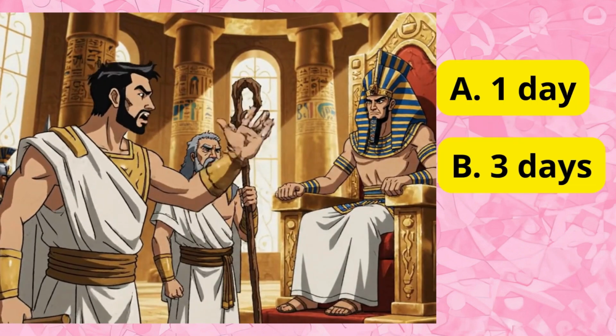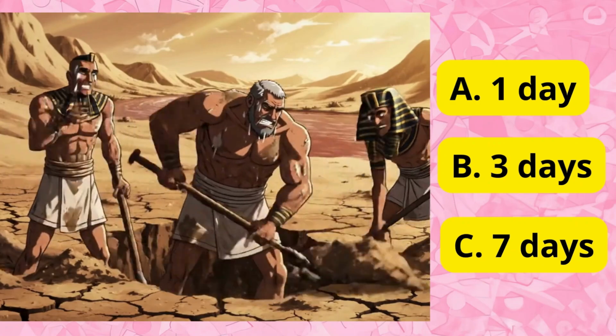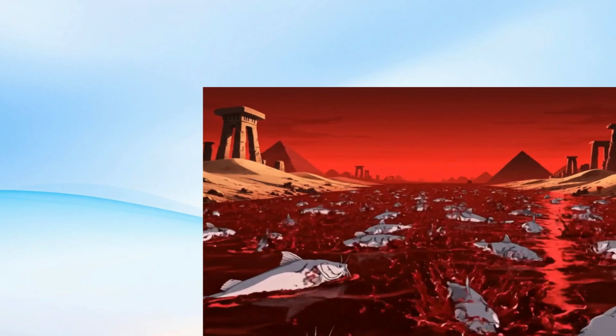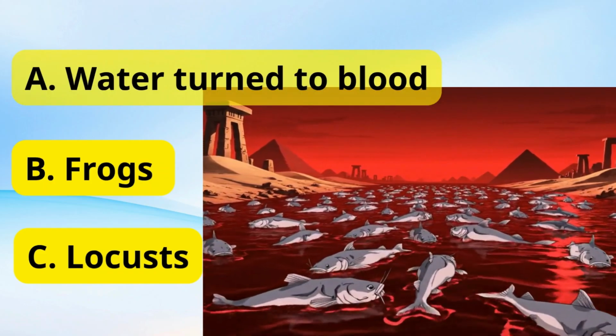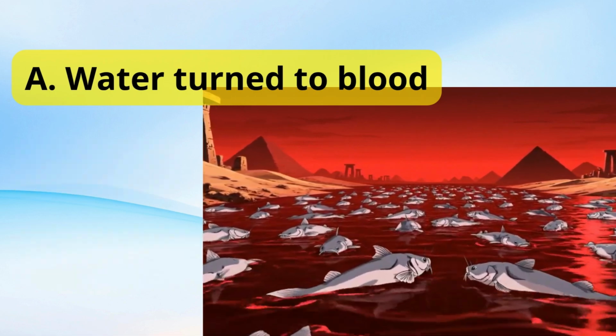Question 8. What was the initial message Moses gave to Pharaoh? And he requested that the people go into the wilderness for how many days? Moses asked for a 3-day journey. Question 9. What was the very first plague that God brought upon the land of Egypt and Pharaoh? The first plague was turning the water of the Nile into blood.